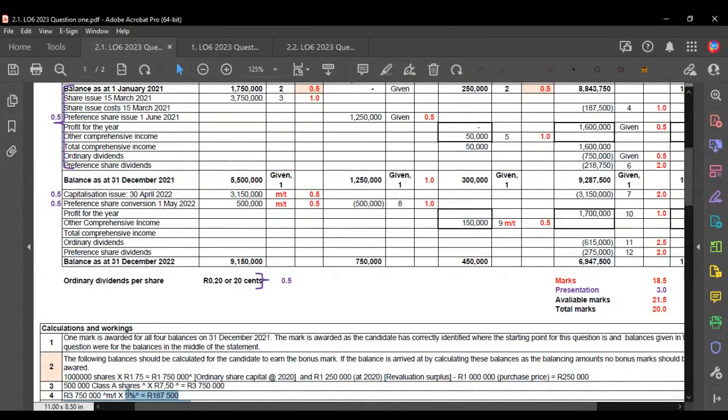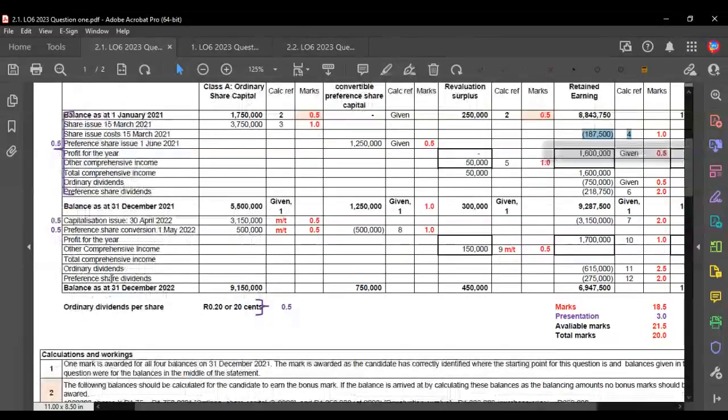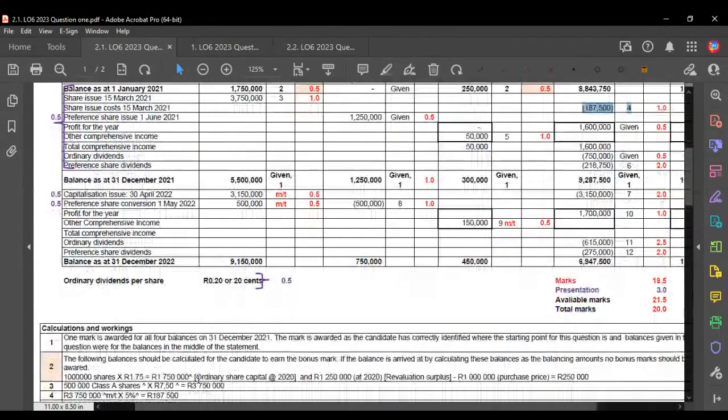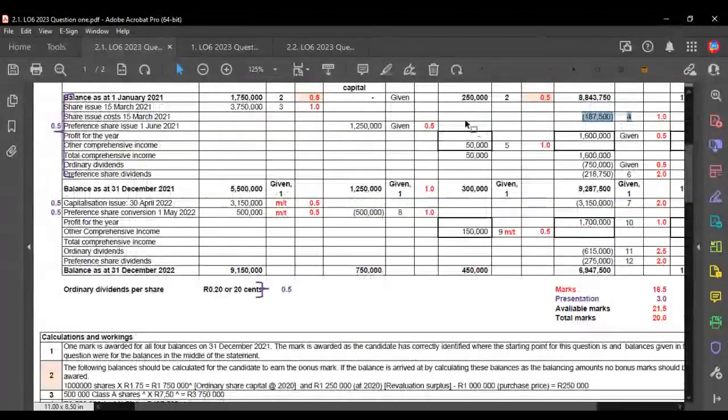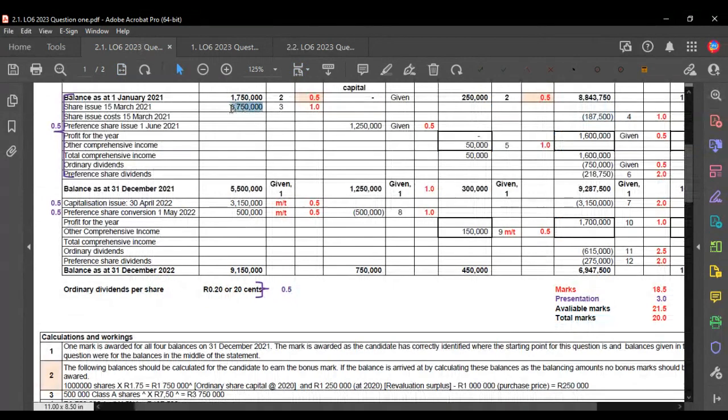3,750,000. And then we see the share issue costs being taken out of your retained earnings column, right? So the share issue costs, again, just 5% of the issued value. And that was taken then out of the retained earnings. Notice that it didn't say 5% of the subscriptions. Right? It didn't say 5% of 4 million. It said 5% of the shares that were issued. So therefore, it's 5% of the 3,750,000, not 5% of 4 million. Okay.